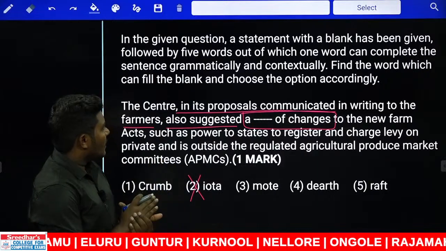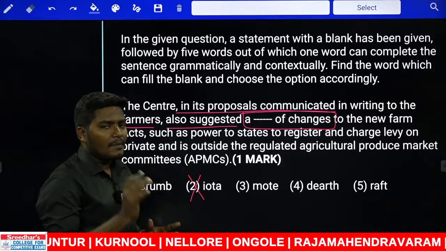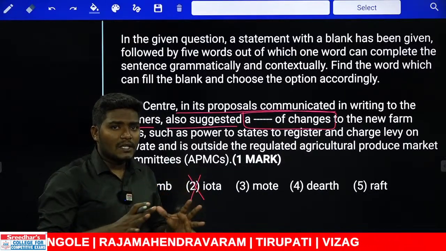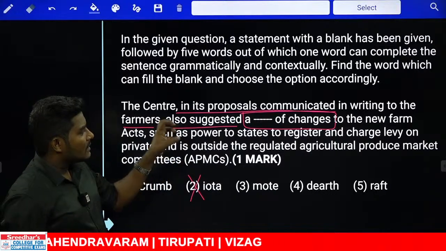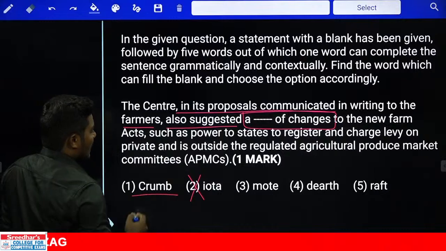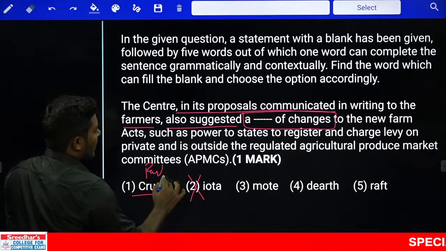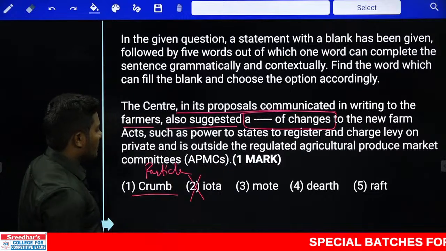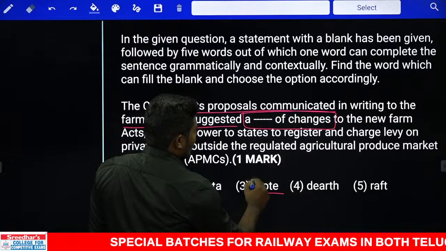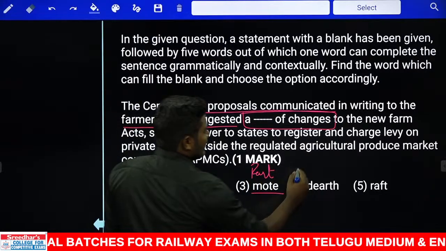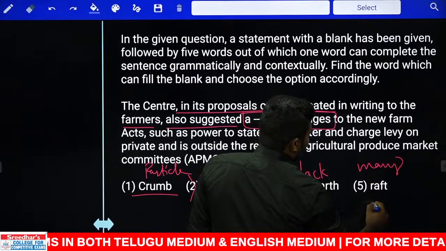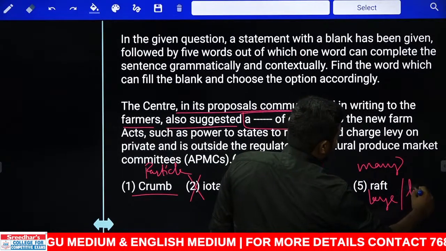Now what we are trying to look at here is the center, whatever the written agreement that it has given, it has not only made one change or one agreement, it has given multiple changes or multiple agreements. Now we are looking at the word which speaks about many changes. Now look at the first word. What is the first word? Crumb. Crumb is some part or particle of something. Next word, third word, mote is also the same, a part or particle of something. Dearth is nothing but a lack of something. Raft is nothing but many or large or huge.